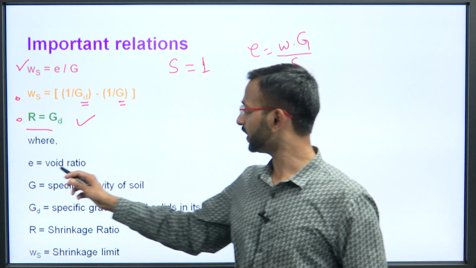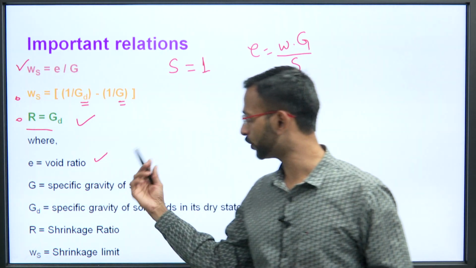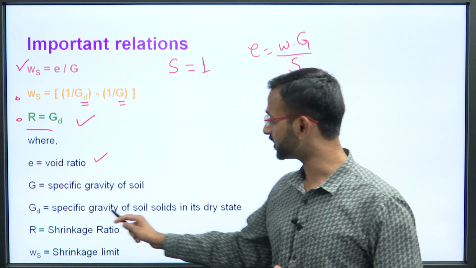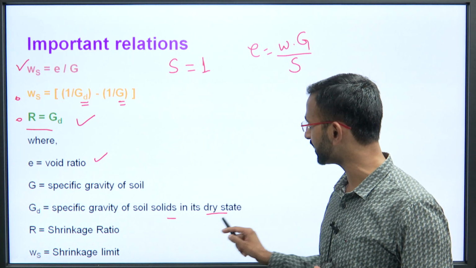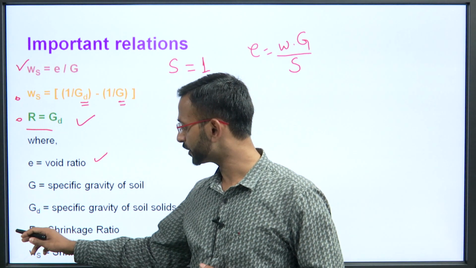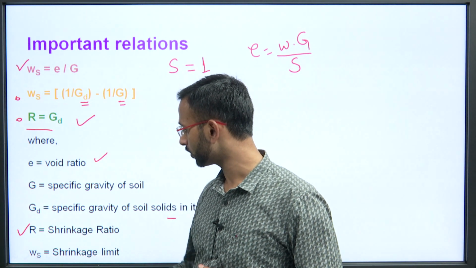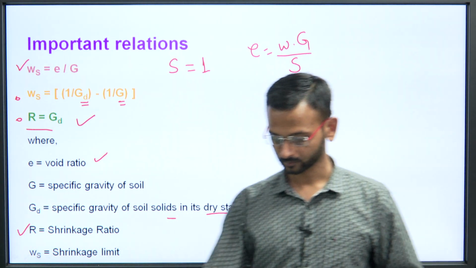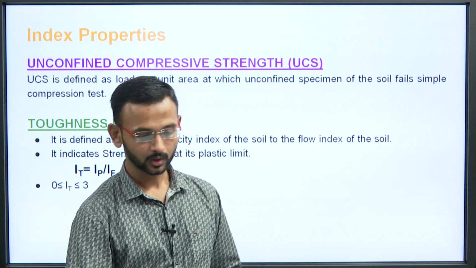So here E is nothing but the void ratio, which you have already known. G is the specific gravity of the soil. Gd is the specific gravity of the soil solids in its dry state. R is the shrinkage ratio, which we studied just before in the previous slide. Then Ws is the shrinkage limit, that is the water content.